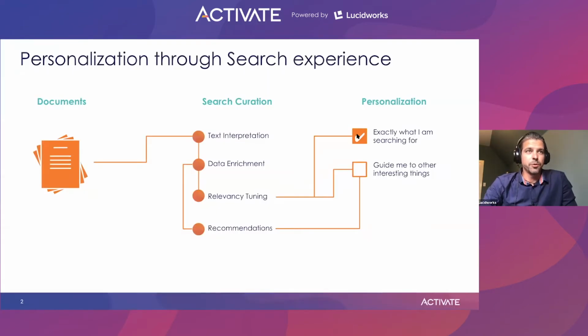Personalization, in many ways, is one of the most important things when we talk about the search experience. And as a process, we tend to start with ingesting documents. Then we move to search curation. Some of the pillars in search curation are, first, text interpretation and data enrichment, and once we're done with that, we move into relevancy tuning and recommendations. Once the search curation is done, then we can truly move towards personalizing the search experience. When we do very good relevancy tuning and recommendations, we can give the users exactly what they are searching for and also guide them towards other interesting things.